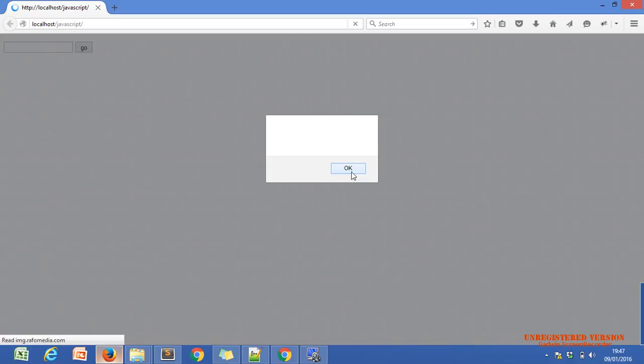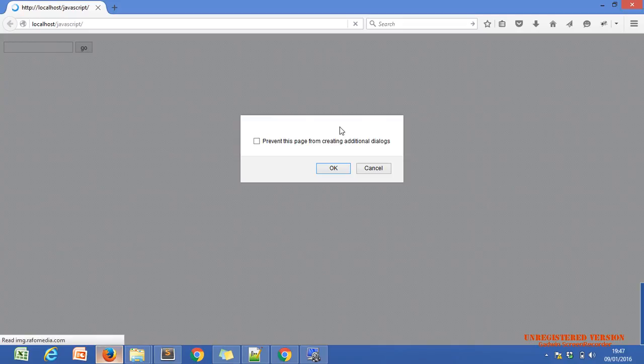Nothing else, not two buttons, only one OK button. If we click on OK, then the second line of code will execute. Now we are getting one OK and the cancel also. This pop-up is because of the confirm code, confirm brackets. This is the confirmation box.